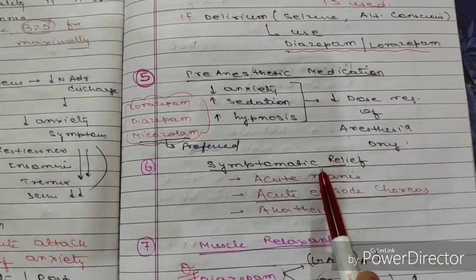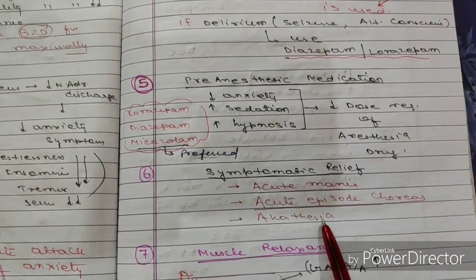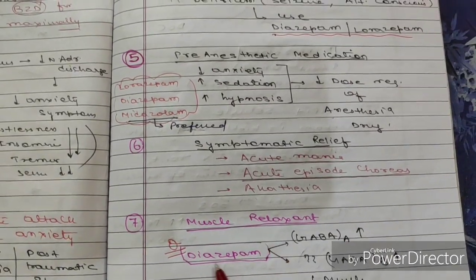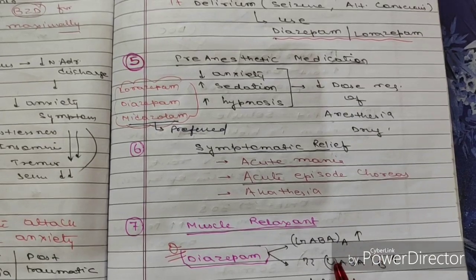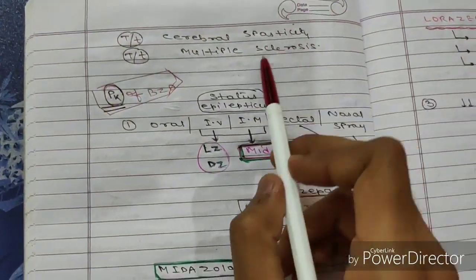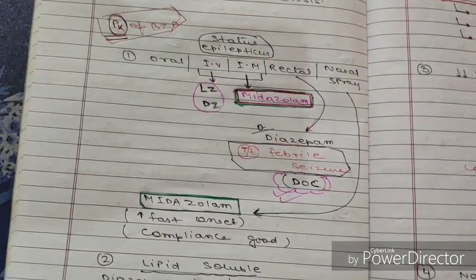Now the sixth is symptomatic relief. In acute mania, acute episodes, chorea, akathisia, you can give these drugs. Now it also acts as a muscle relaxant. How? Diazepam stimulates your GABA A receptor, also stimulates the GABA B receptor, and causes muscle relaxation. So in cases of cerebral spasticity, multiple sclerosis, you can give these drugs. So these are the common indications of this drug.